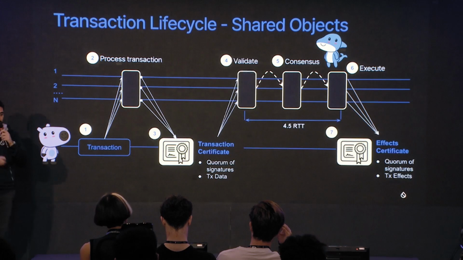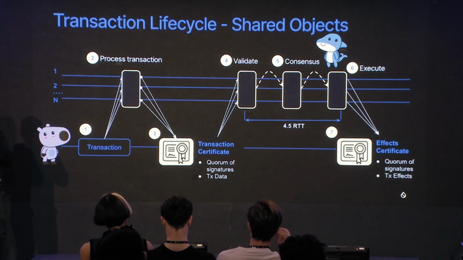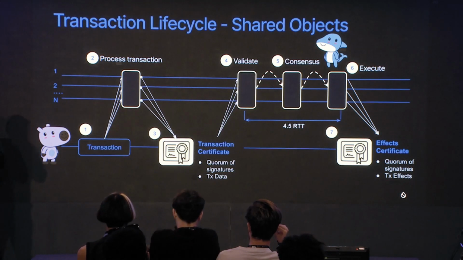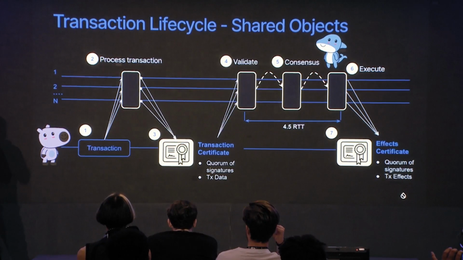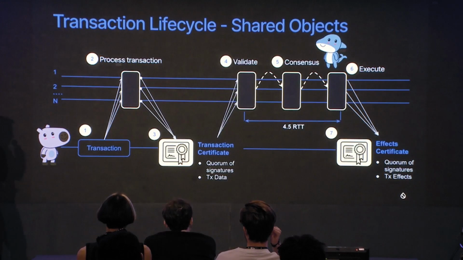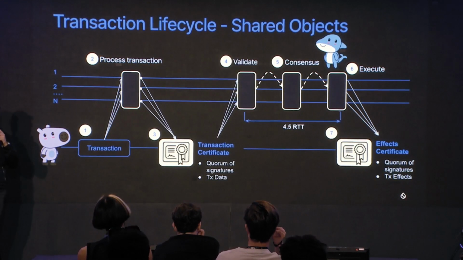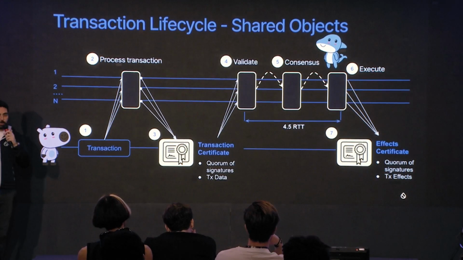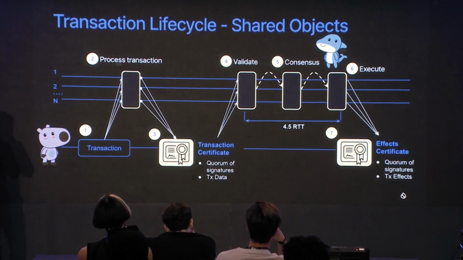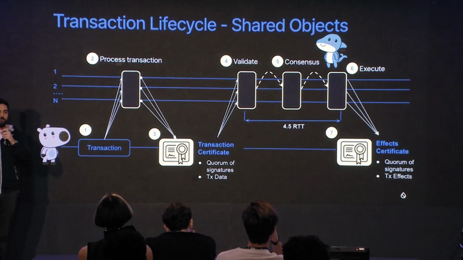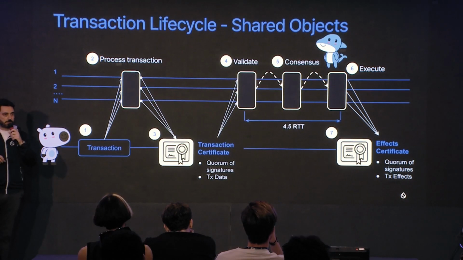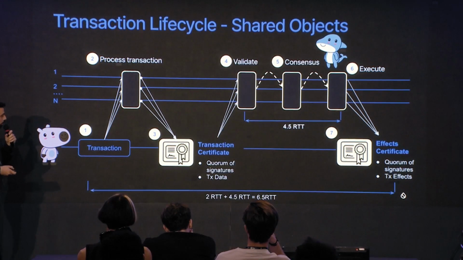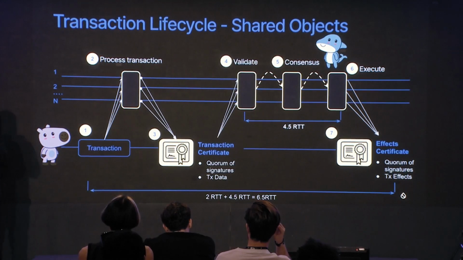Similar story: once the user gets back a quorum of responses and has the effect certificate, now we know that the transaction is on chain. So, how fast is consensus here? It is a bit hard sometimes to explain things in RTTs, but the base case that we can have here is roughly 4.5 RTTs. And this is our opportunity for improvement when it comes to consensus. Our whole path here is about 6.5 RTTs.